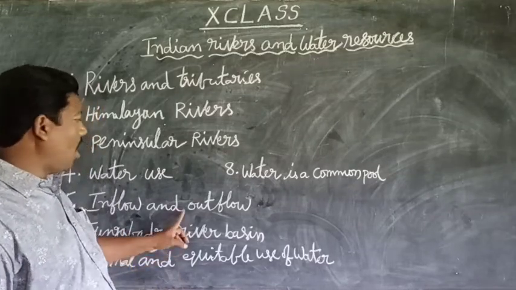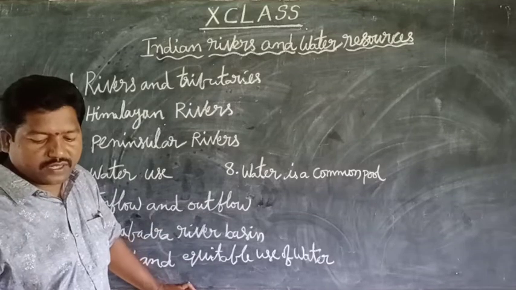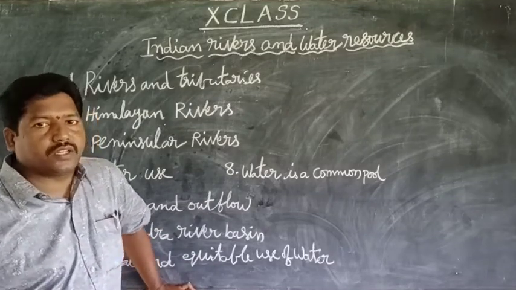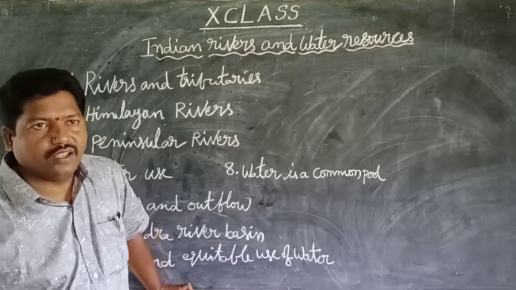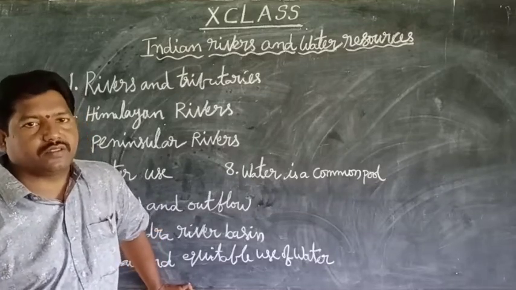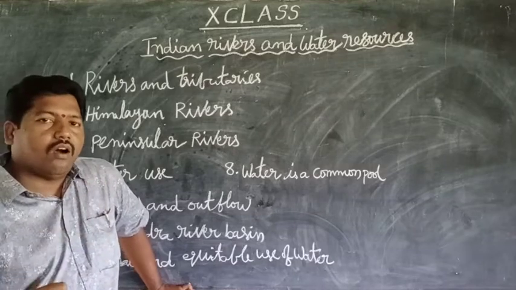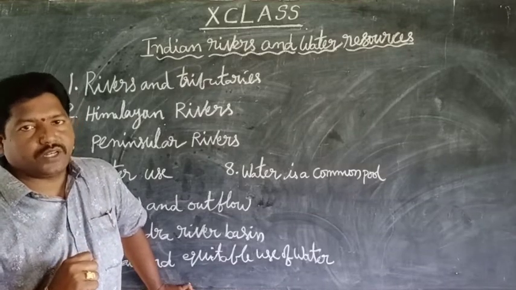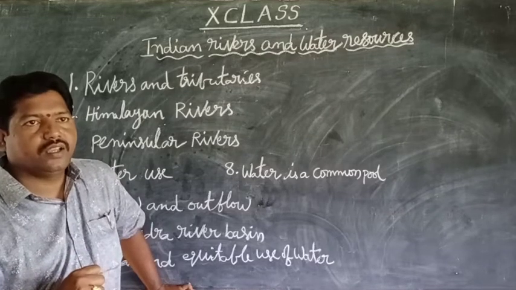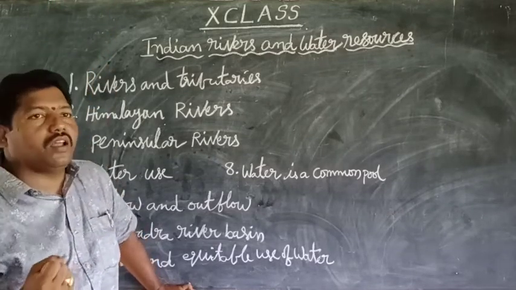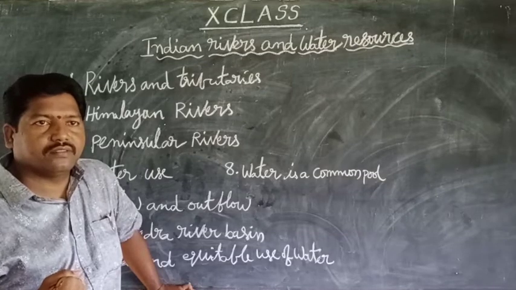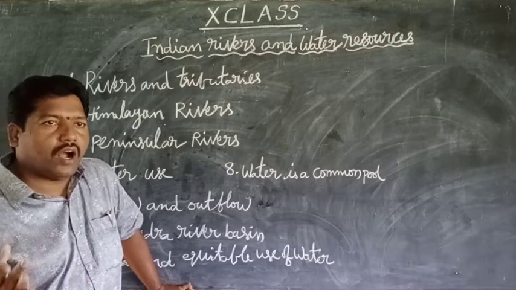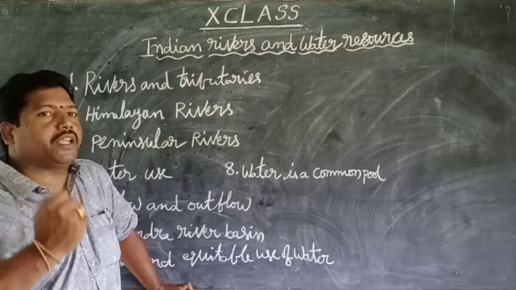Next, outflow. Outflow of water resources is through evaporation and transpiration. Outflow from evaporation: the sun rays fall on the earth's surface, the water is heated and changes into a vaporous state.